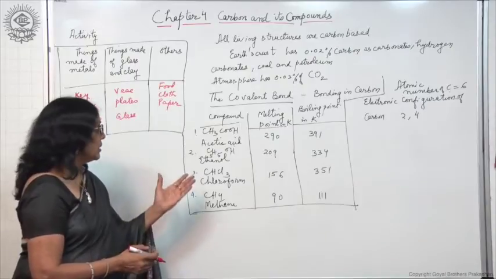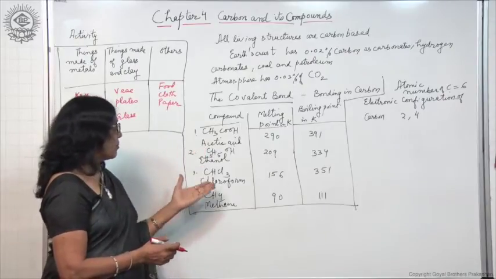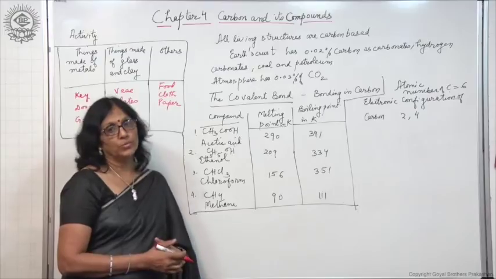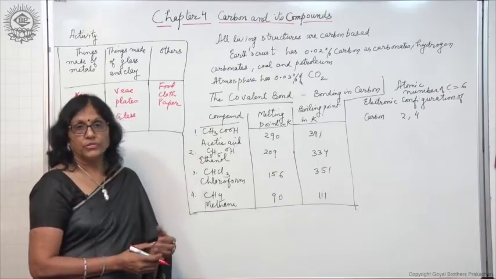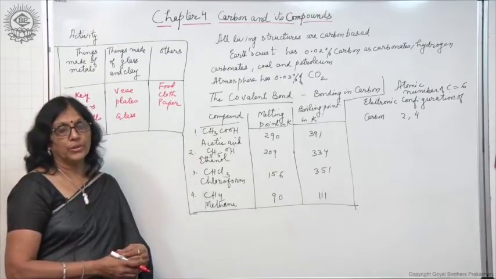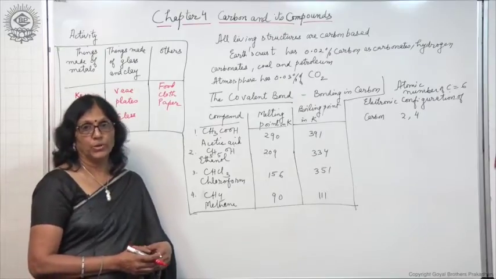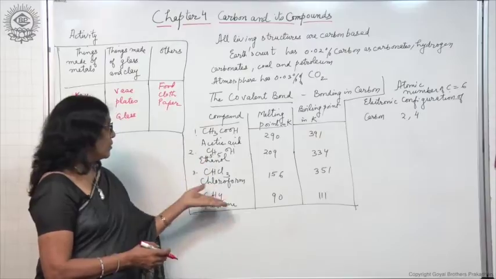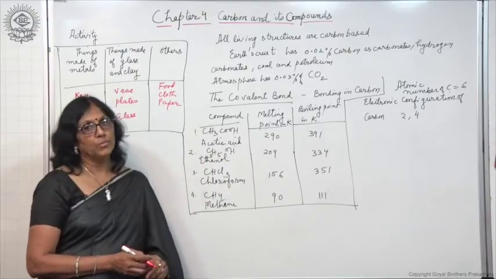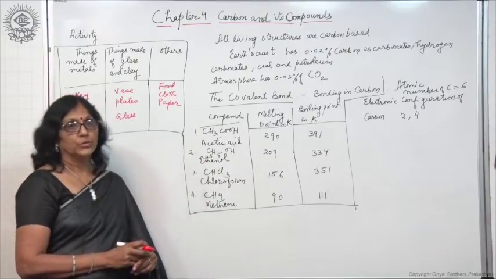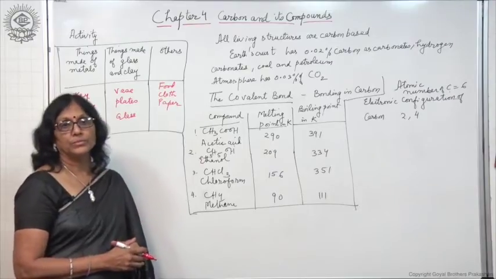Now, you have seen that these carbon compounds have low melting points and boiling points. You have studied about the ionic compounds in the previous chapter. Ionic compounds have very high melting points and boiling points, but the carbon compounds have very low melting points and boiling points. So, they are different from the ionic compounds.